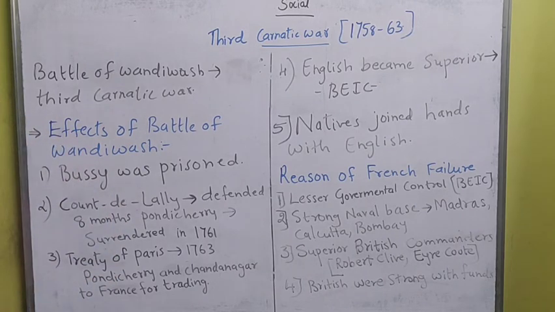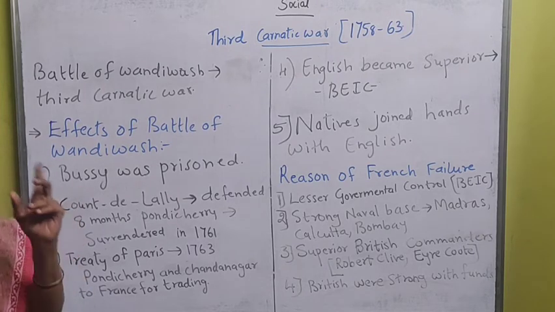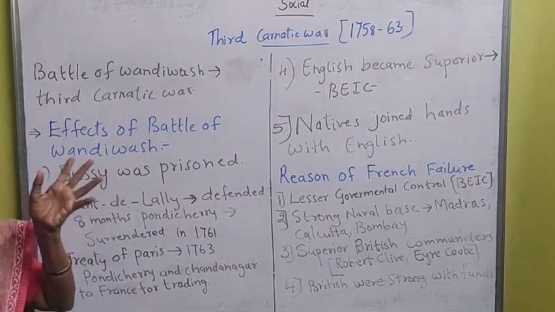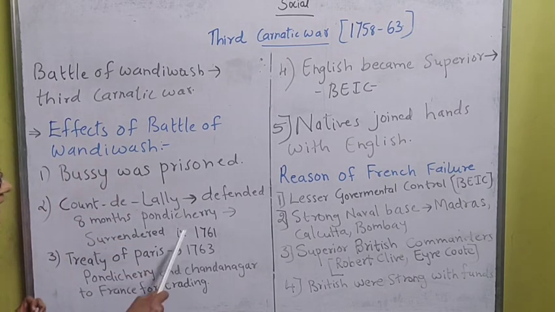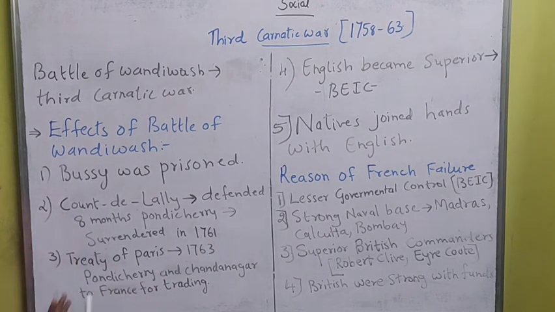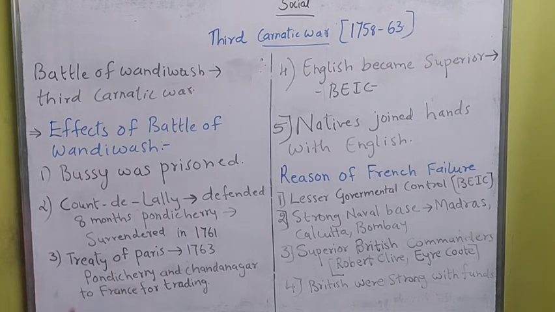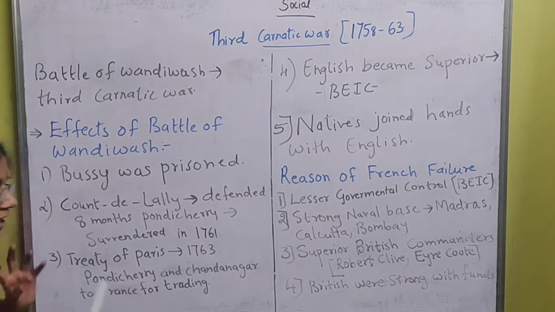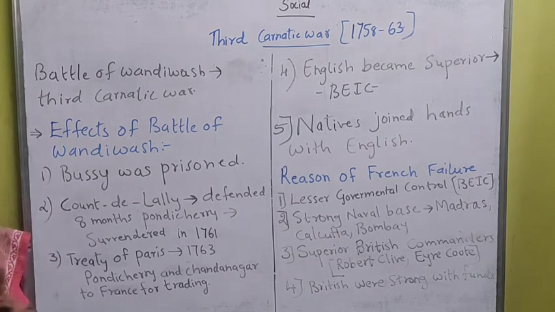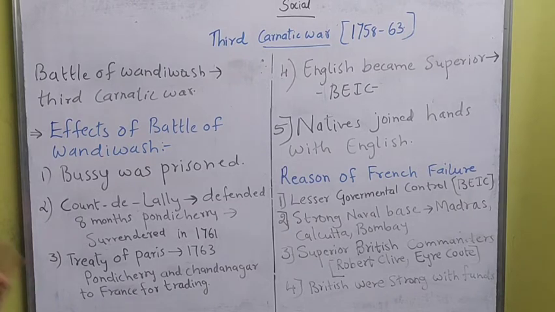Meanwhile, I told you that in Europe, the Seven Years' War was taking place between the English and the French for supremacy. That also ended with the Treaty of Paris in 1763. At the same time in India also, the Treaty of Paris was signed between the English and the French. The French got back their Pondicherry and Chandernagore only for trading purposes. That was a condition of the Treaty of Paris. They were not to be involved in any wars, just like how the Portuguese were for trading. In the same way, the French also had to stay in India for trading purposes.